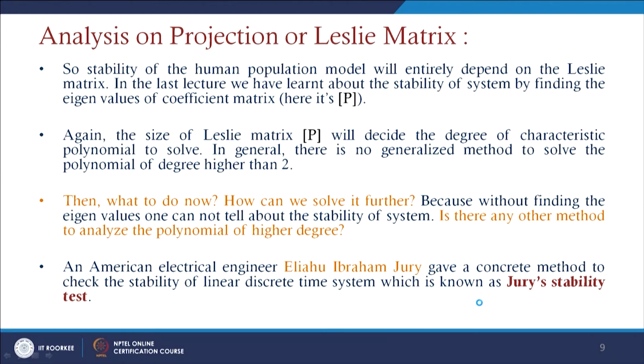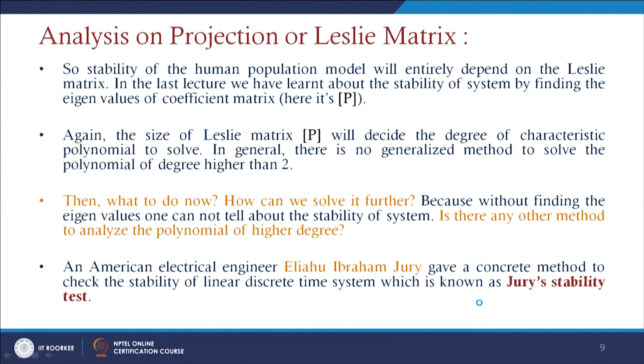In the last lecture we learnt about the stability of the system by finding the eigenvalues of a coefficient matrix. We considered the determinant of A minus lambda I equals 0, and if at least one of the lambda i is greater than 1, then the system is unstable. If all the lambda i's are less than 1, then we say the system is stable there. And if at least one lambda i is 1 and the rest are less than 1, then we say that the system is asymptotically stable there.